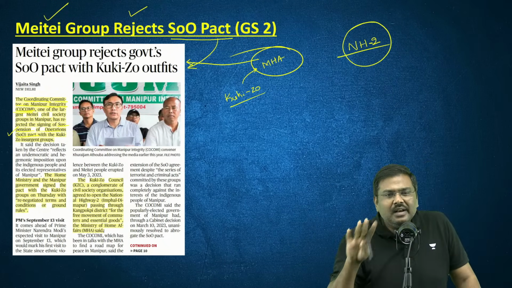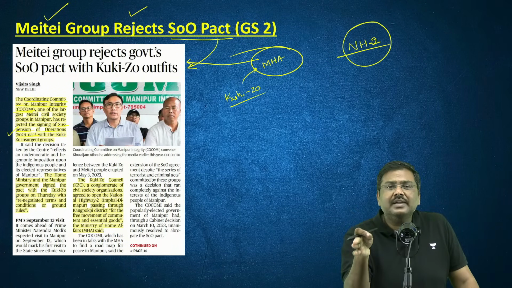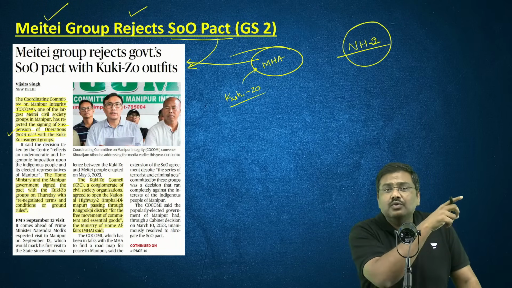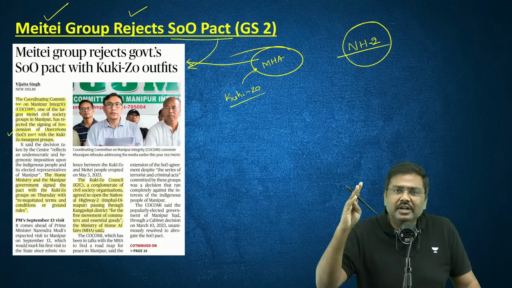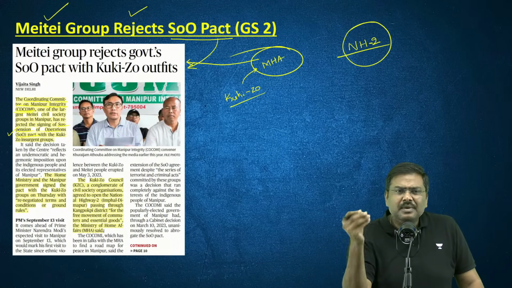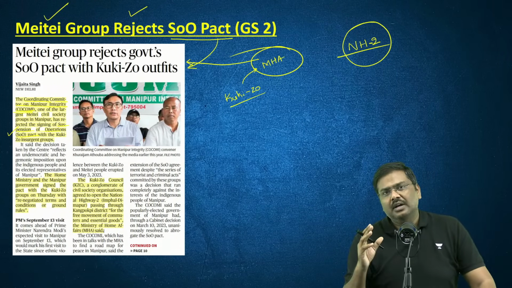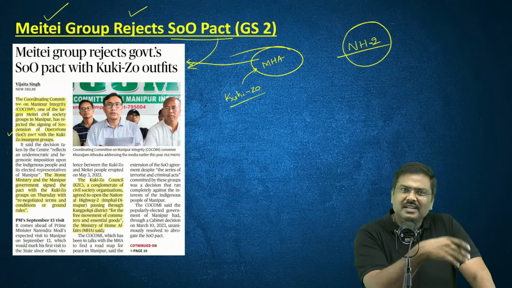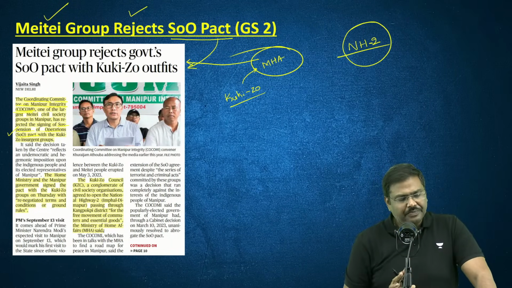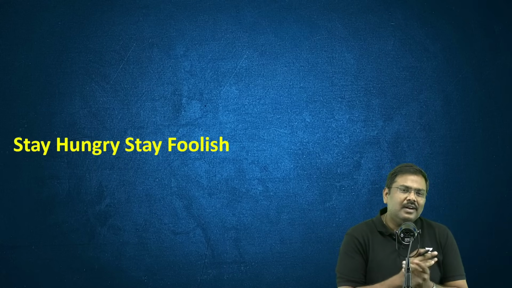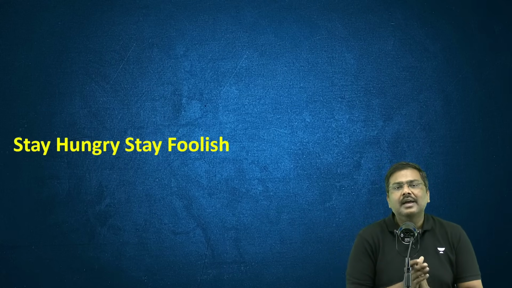Is my statement clear to all of you? The straightforward question can be, which of the following states are the correct ones through which the NH2, National Highway 2, will pass? That can be a straightforward question in the preliminary examination. Be aware of it. And I'm not explaining why NH2 is important, etc., because yesterday the discussion has already taken place. Done? Okay. So these are the 11 different articles as well as concepts and MCQs that